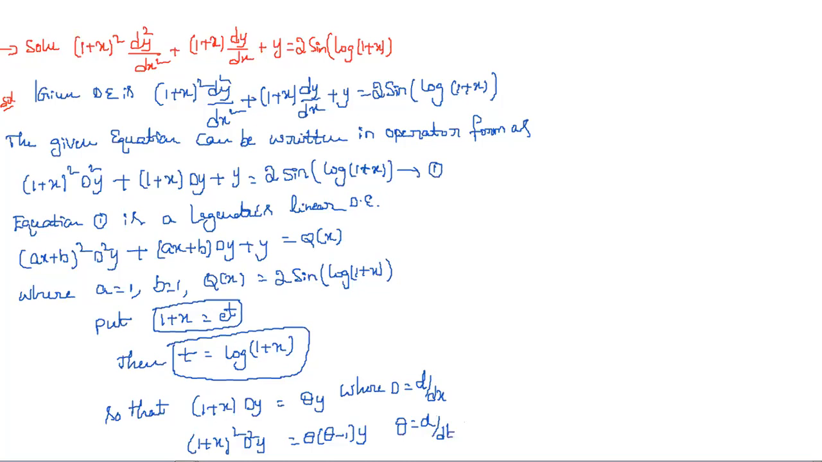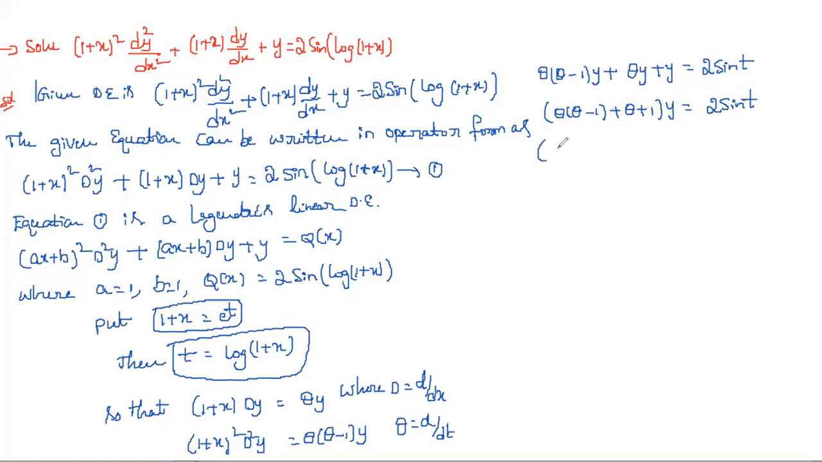Now you need to substitute all these things in equation 1. If you substitute, we get theta into (theta minus 1) into y plus theta y plus y is equal to 2 sine of log (1 plus x), which is 2 sine t. Now y is common, so if you take y as common, then theta into (theta minus 1) plus theta plus 1, into y is equal to 2 sine t.